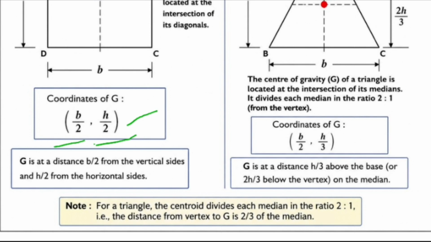For the triangle, the coordinates are b by 2 and h by 3. The center G is at a distance b by 2 from the vertical side and h by 2 from the horizontal side. Same here, we represent G as a coordinate: the distance is h by 3 above the base, and 2h by 3 below the vertex of the median. This you are going to draw in the examination.